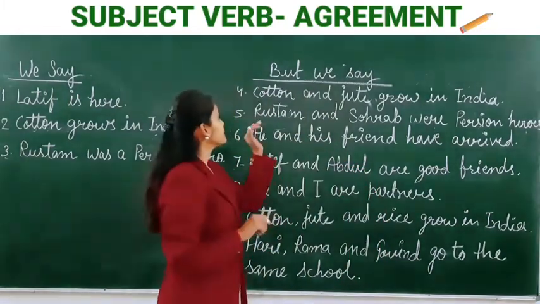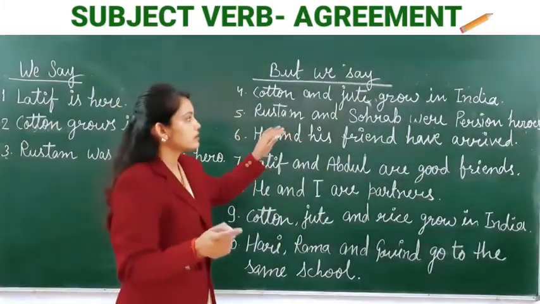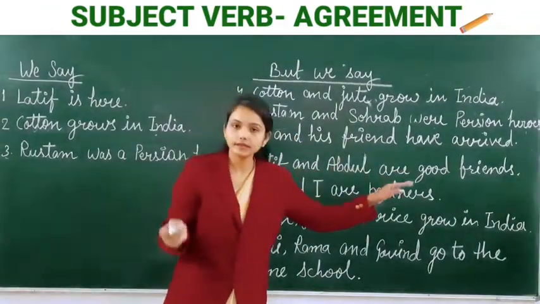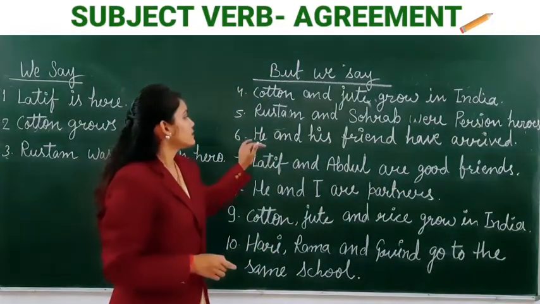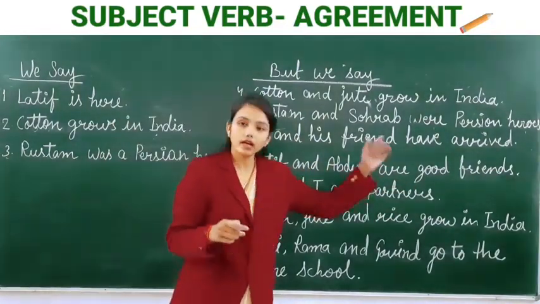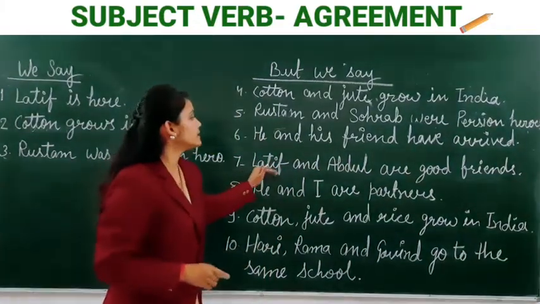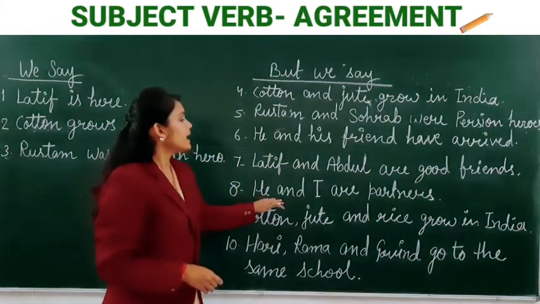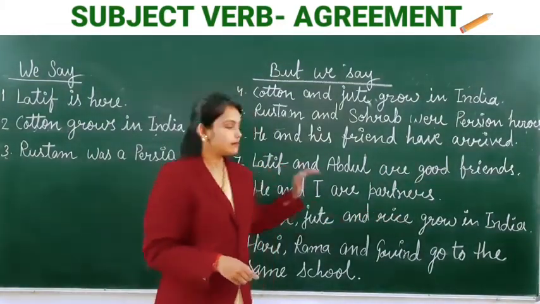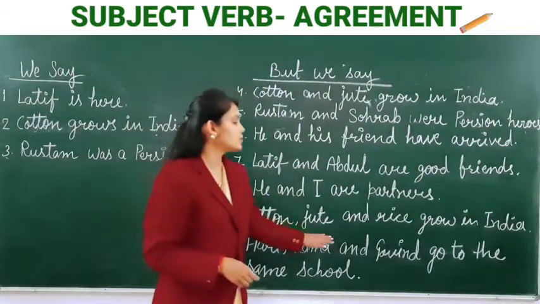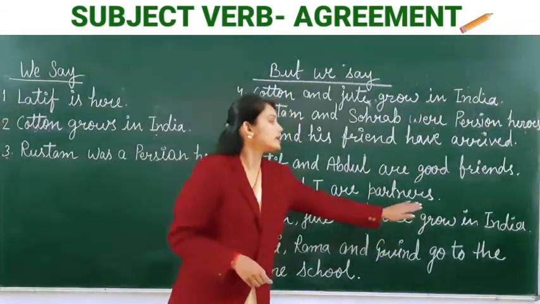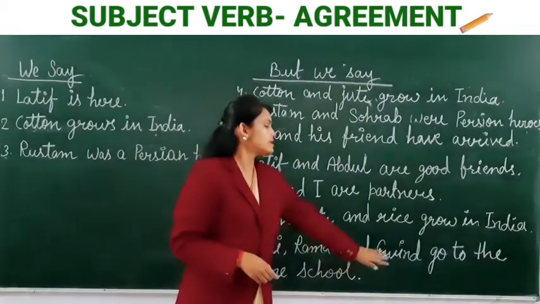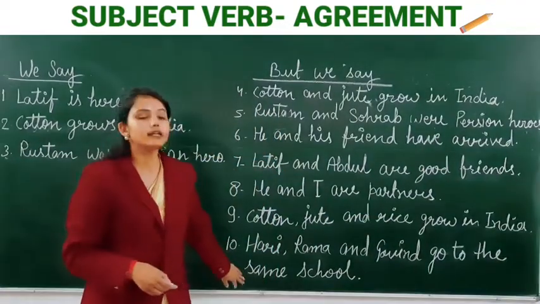Next is cotton and jute grow in India. Rustam and Sohrab were Persian heroes. Next is he and his friend have arrived. Seventh is Latif and Abdul are good friends. Eighth is he and I are partners. Next is cotton, jute and rice grow in India. Next is Hari, Ram and Govind go to the same school.